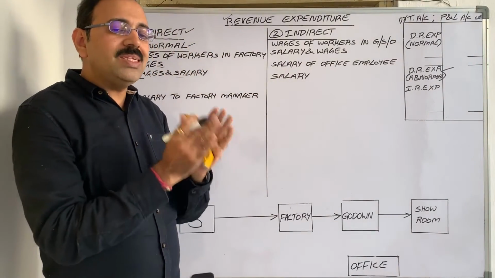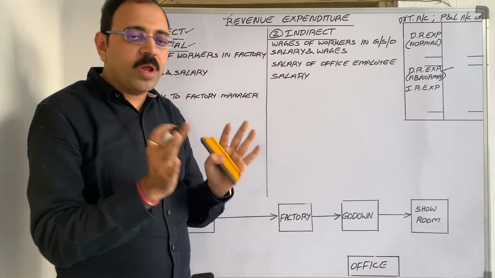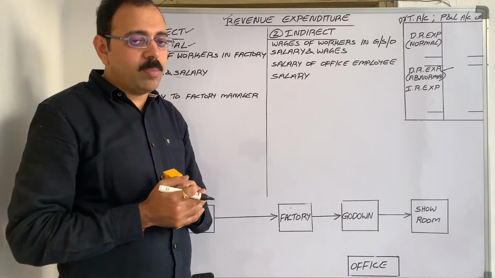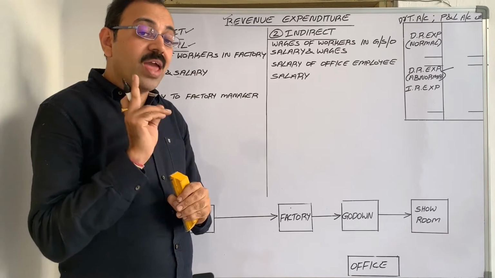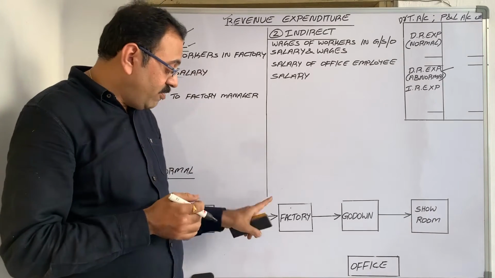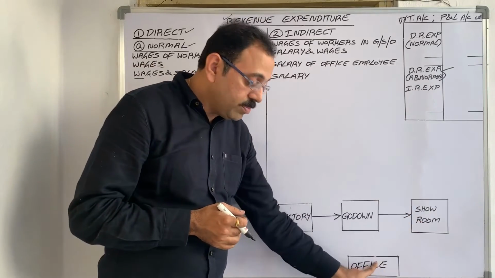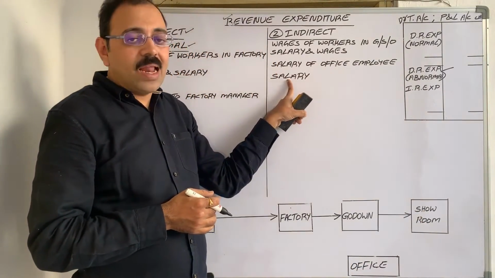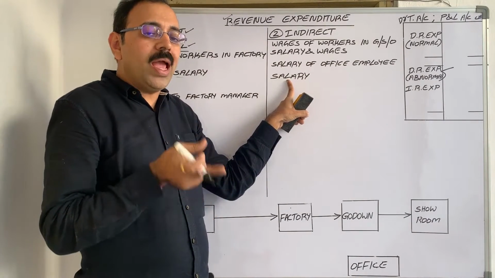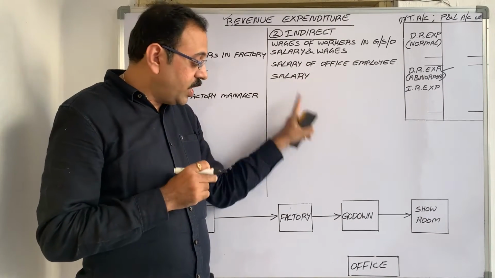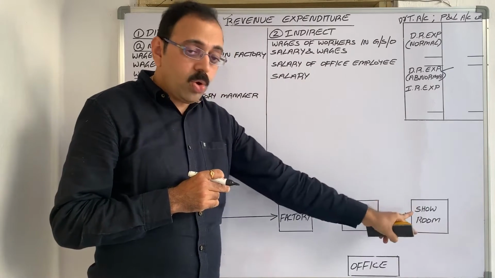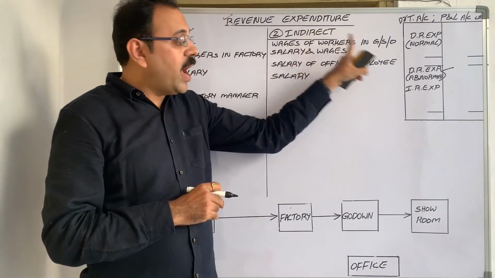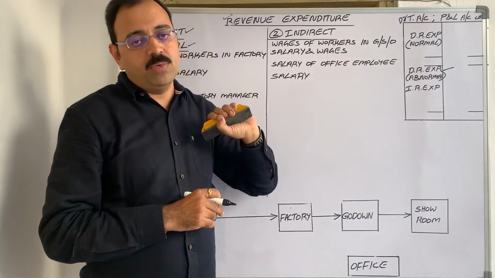So to whom this salary is paid, there is no proper information. In that case, you have to use some common sense. Where will the number of employees be more, in the factory or in these three? Here only. Therefore, the meaning of this salary is, it is paid to an employee who is working in either godown, showroom or office. Treat it as indirect expenditure and debit it to the P&L account.